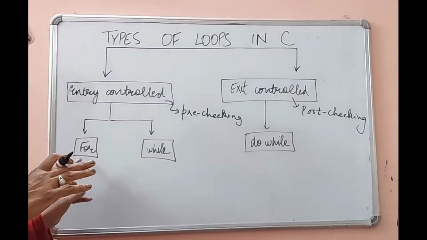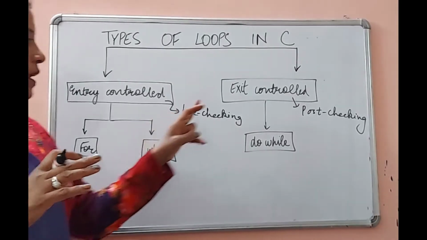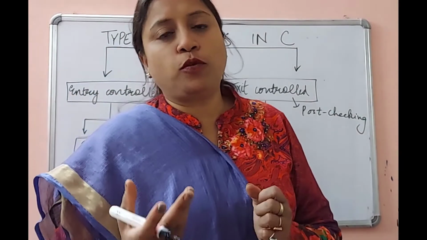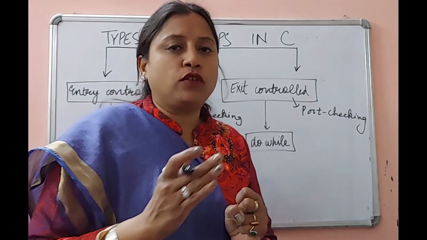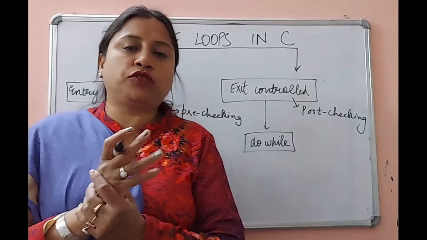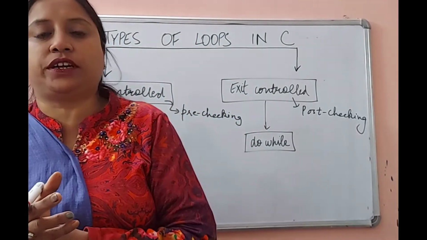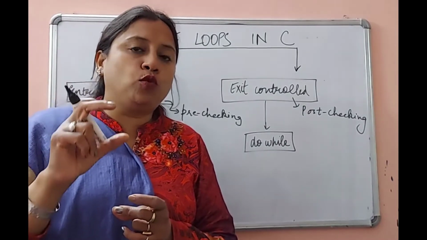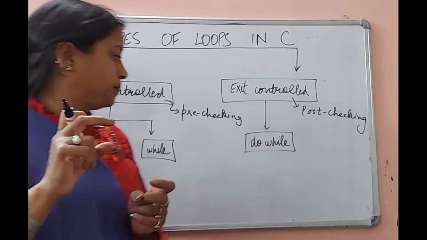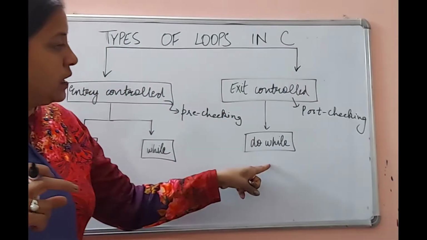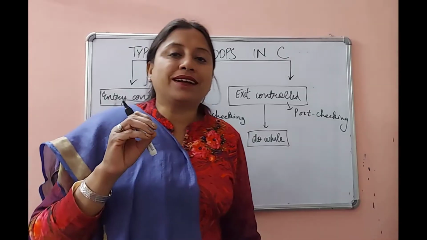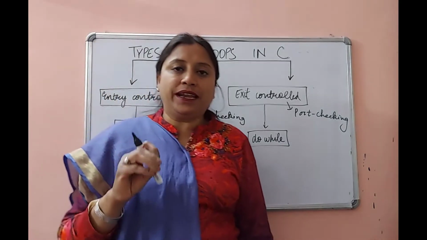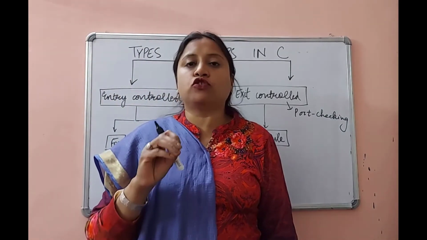It has two types, for loop and while loop. Exit controlled loop means a condition is checked after the execution of the body of the loop. That means first of all, the body of the loop will be executed once, and after that the condition is checked. If the condition is false, even then the body of the loop will be executed once. Do while is an exit controlled loop. The condition must be well defined, otherwise the loop will execute an indefinite time and it will not produce the correct result.